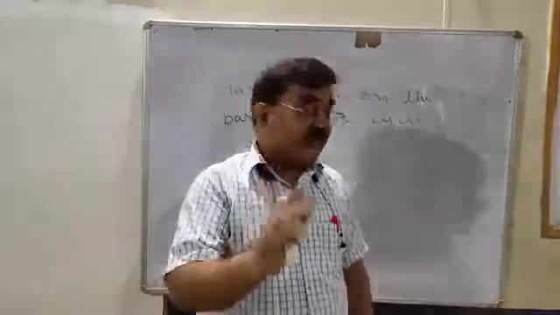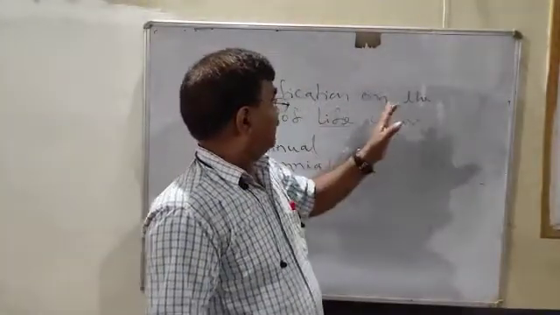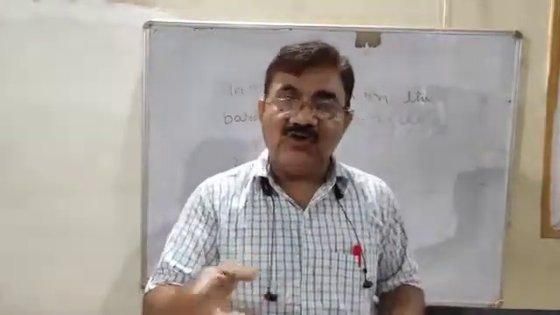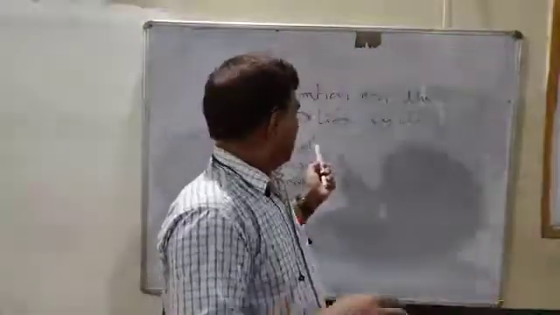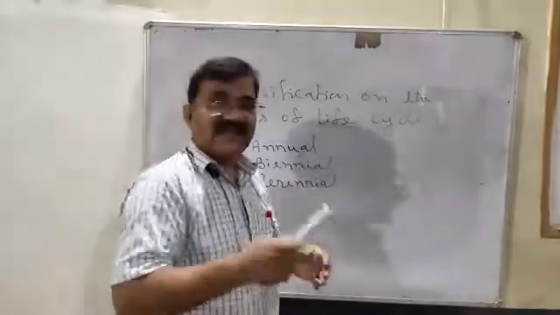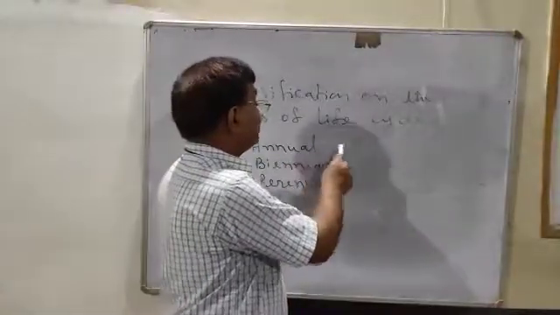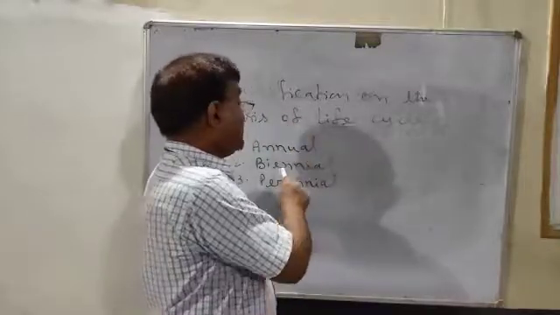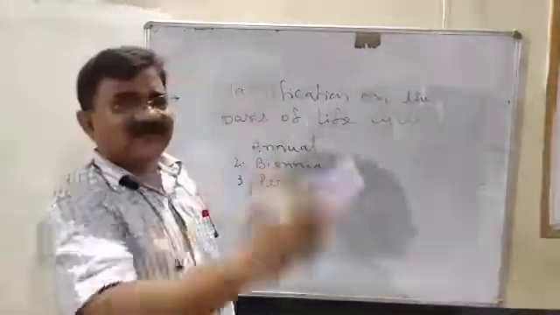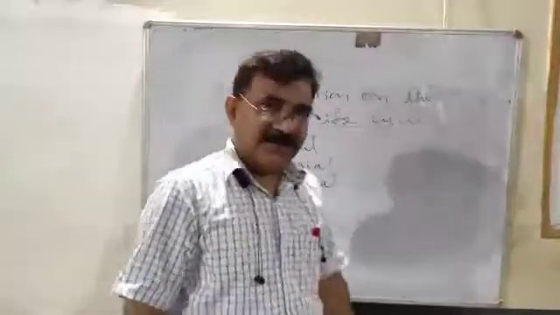So dear children, on the basis of life cycle, plants can be classified into 3 groups: annual, biennial and perennial. If plants survive for 1 season, annual; for 2 seasons, biennial; for more than 2 seasons, perennial.